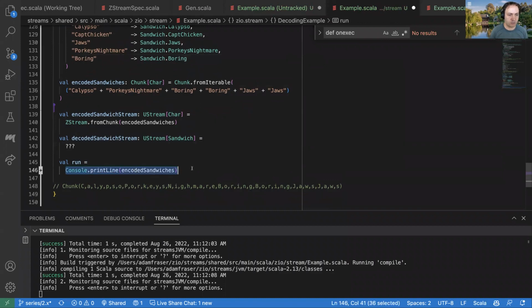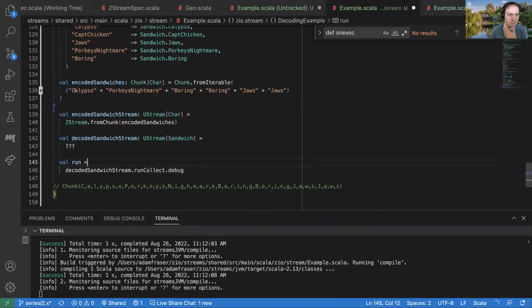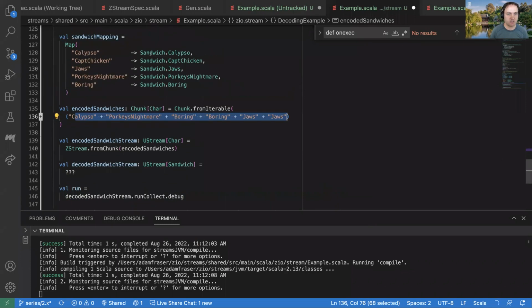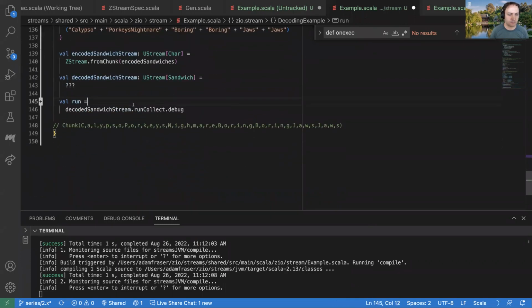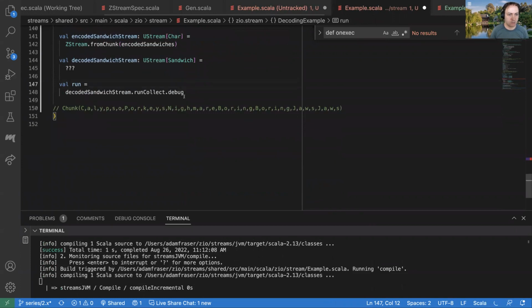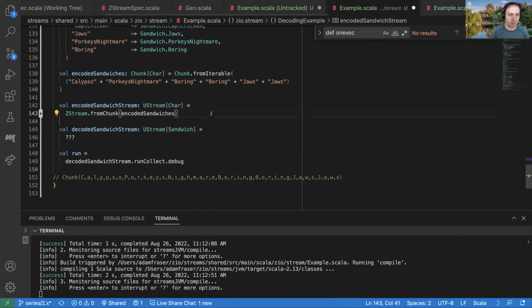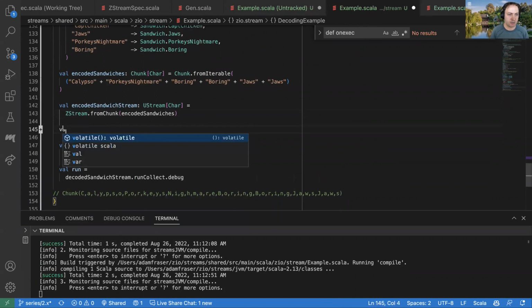And what we eventually want to do then is we want to take this and we want to collect it and we want to debug it. And we hopefully want to get a nice list of basically these typed values here. So whenever we need to go from one stream to another, that means we need one of those middle parts. And so we can remember the middle part is a pipeline here.